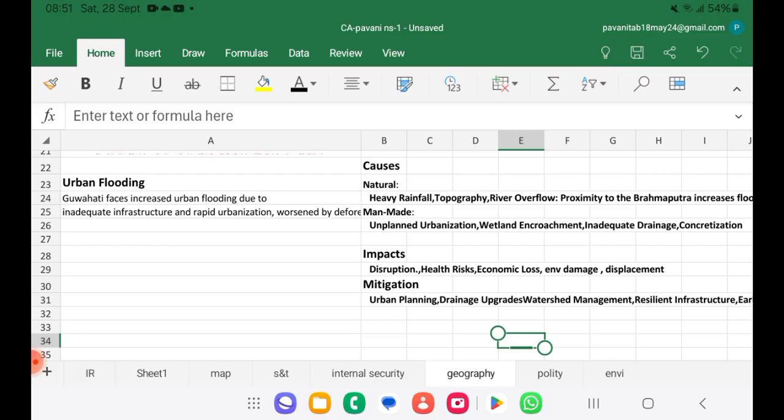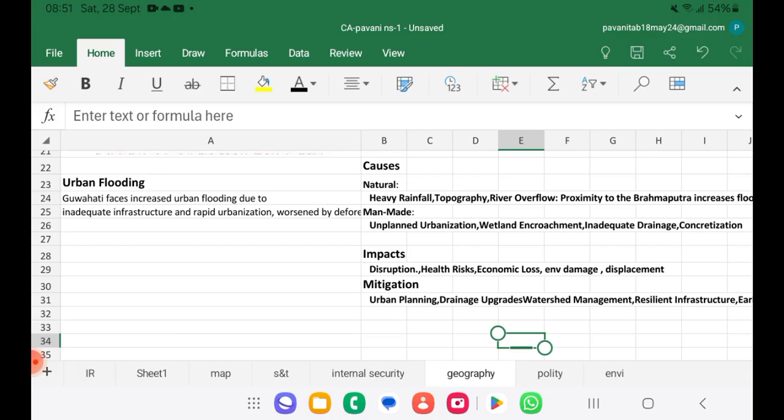We are also doing wetland encroachment, which is again causing urban flooding, inadequate drainage, concretization. If you concretize, water won't get into the ground, and then it will obviously flood. So these are man-made. Because of that, we have disruption, health risk, economic loss, environment damage, and displacement.